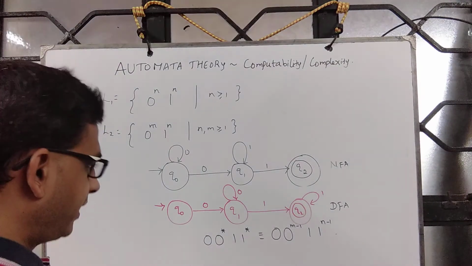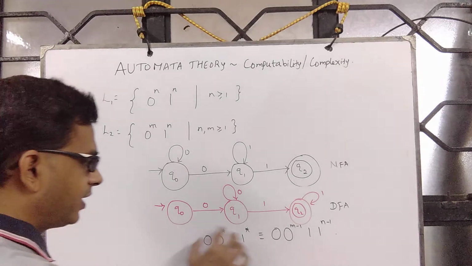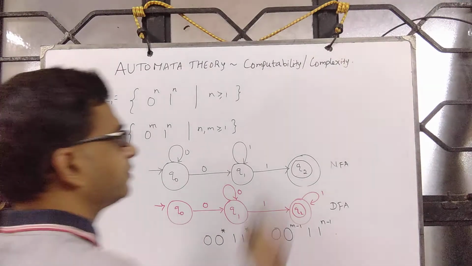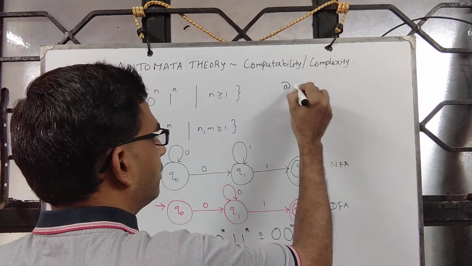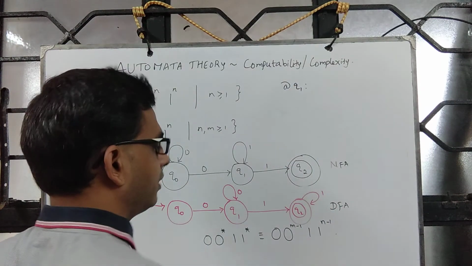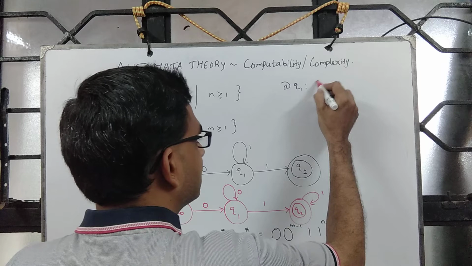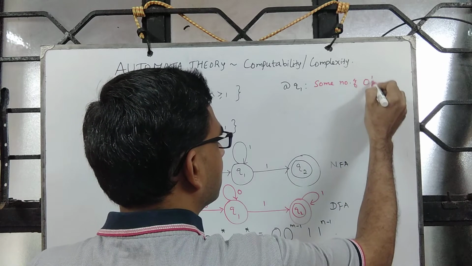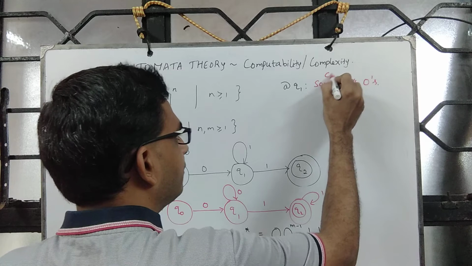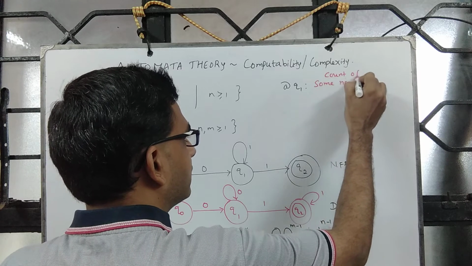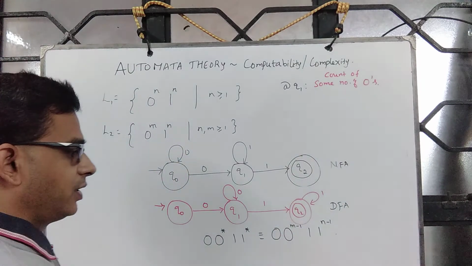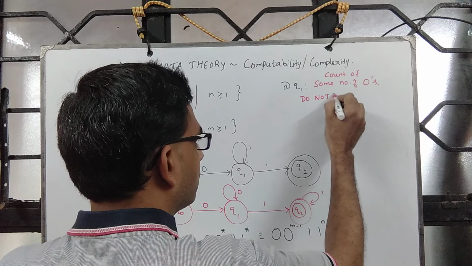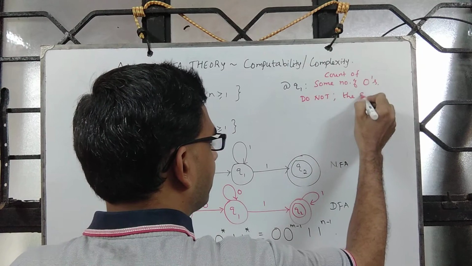Now here again you see that at Q1 we do not know the number of zeros read. So at Q1 we only know some number of zeros, but we do not know the exact number.